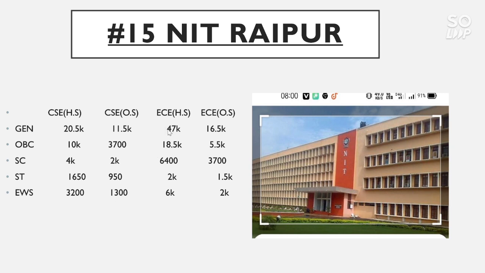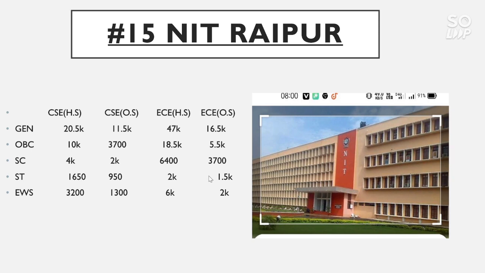For EC home state, the general category cutoff goes to 47,000, for OBC 18.5 thousand, for SC 6,400, for ST 2,000, for EWS 6,000. EC other state, general category cutoff is 16.5 thousand, OBC 5.5 thousand, SC 3,700, ST 1.5 thousand, and EWS 2,000.